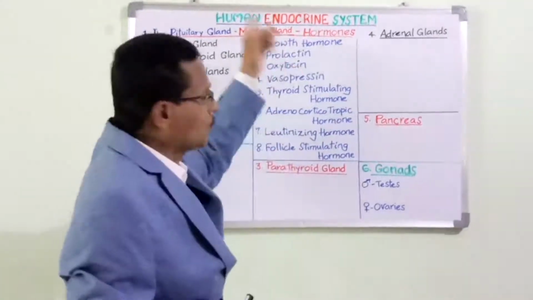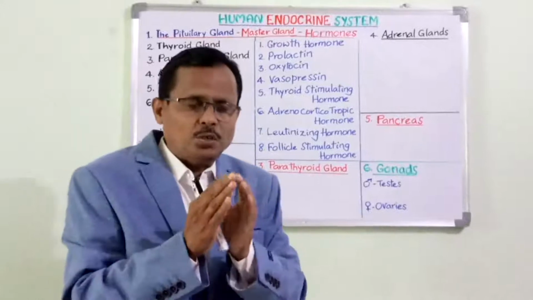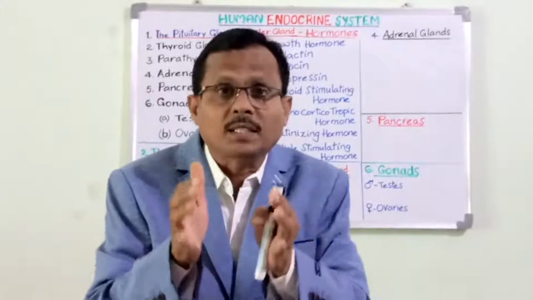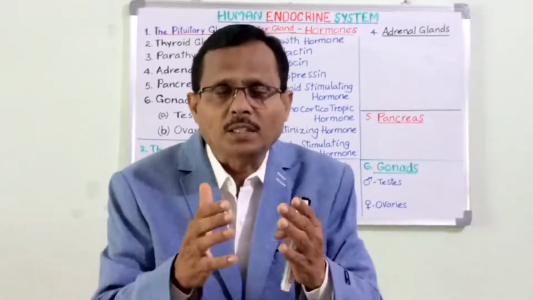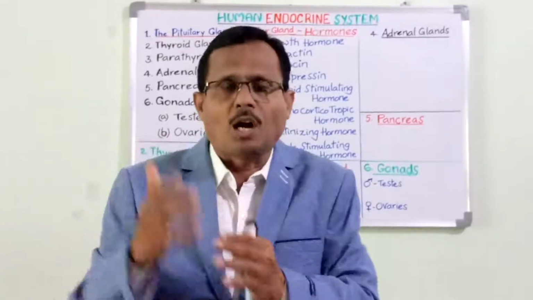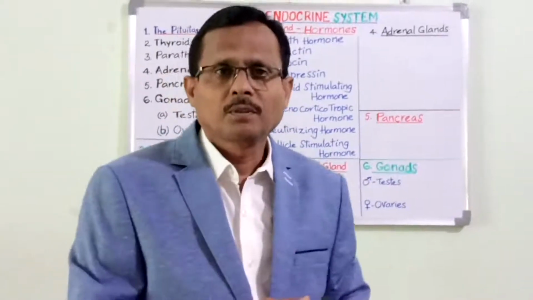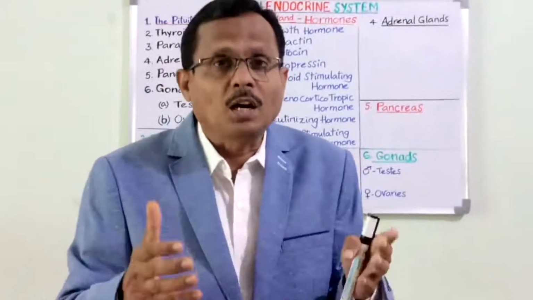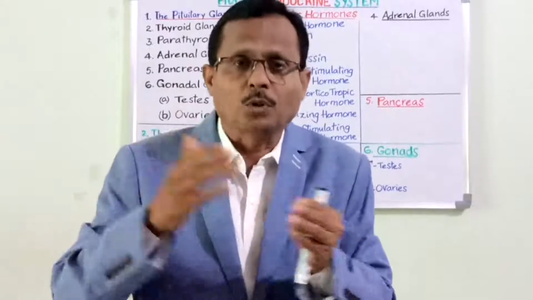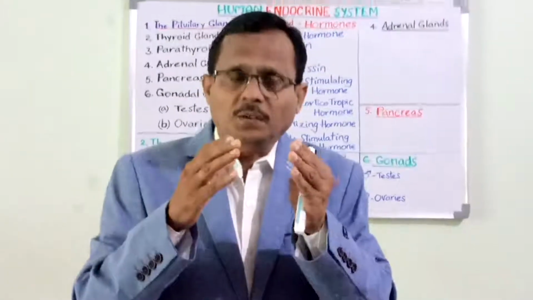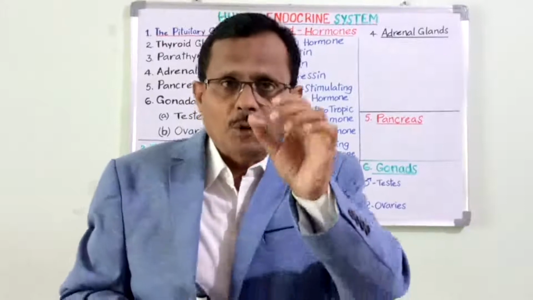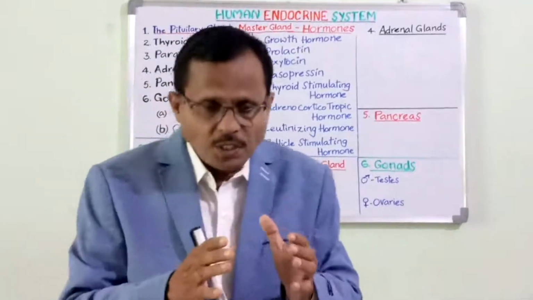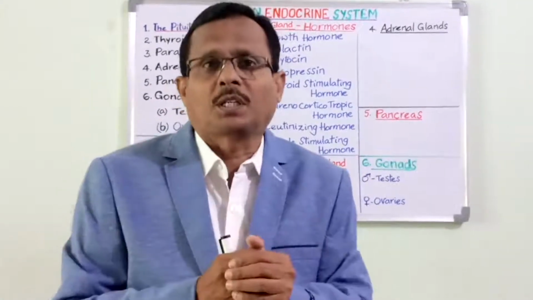The first one is growth hormone. Here we need to talk about a system wherein the hormones have some target organs in our body. These target organs are influenced by a particular hormone for their activation. The functioning of these organs, by and large, depends upon the levels of hormones that influence them. So it is quite interesting to note that the quantity of hormone released by the endocrine gland actually influences the functioning of each and every organ in our body.